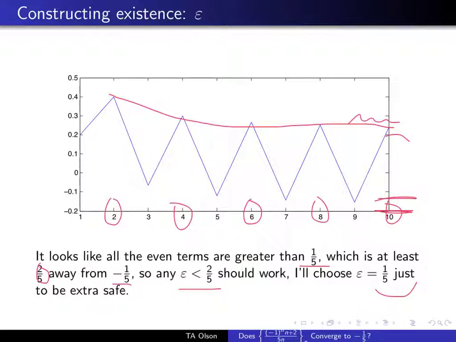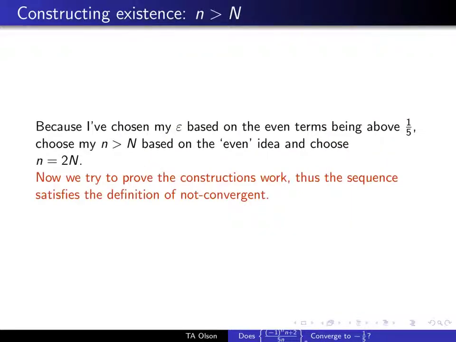But I want to be a little more conservative than that. I'm going to go from 0 to -4/5, so my epsilon, I'm going to choose to be 1/5. I've chosen my epsilon based on the idea that the even terms are above 1/5. So I'm going to choose my little n larger than my big N based upon the idea that I want my little n's to be even. If I want my little n's to be even, well, 2 times any integer is an even integer. So that should do the trick.